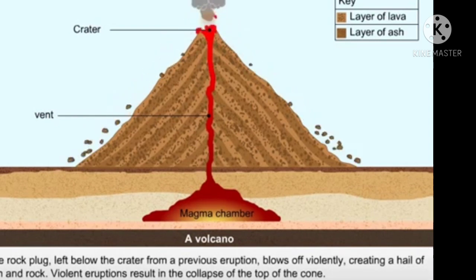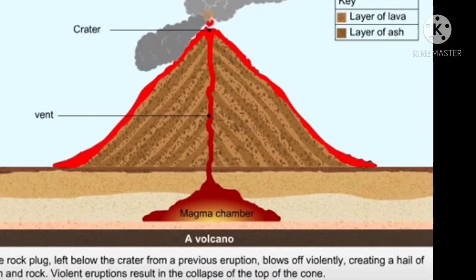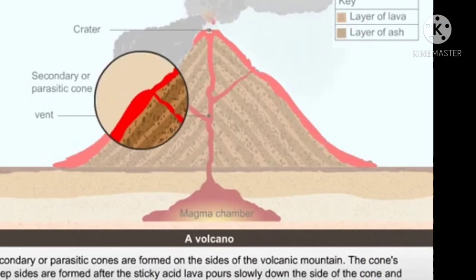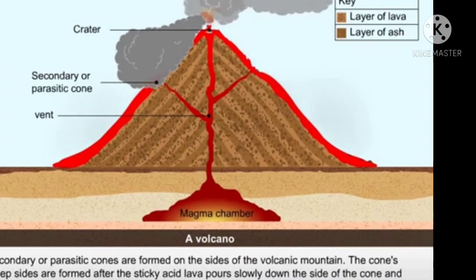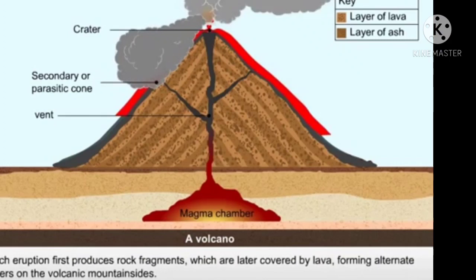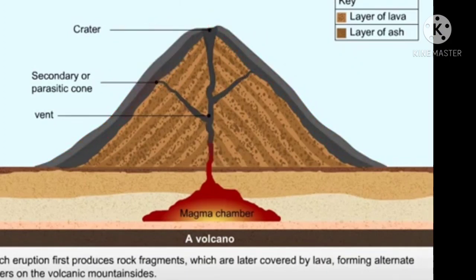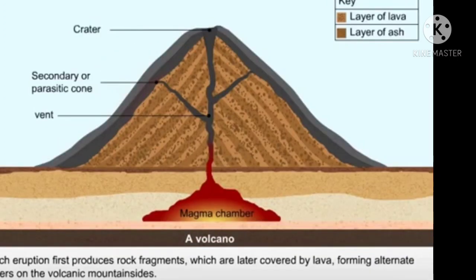The rock plug left below the crater from a previous eruption blows off violently, creating a hail of ash and rocks. Violent eruption results in the collapse of the top of the cone. Secondary or parasitic cones are formed on the side of the volcanic mountain. The cone's steep sides are formed after the sticky acidic lava pours down the side of the vent. Each eruption first produces rock fragments which are later covered by lava, forming the alternate layers of the volcanic mountain sides.